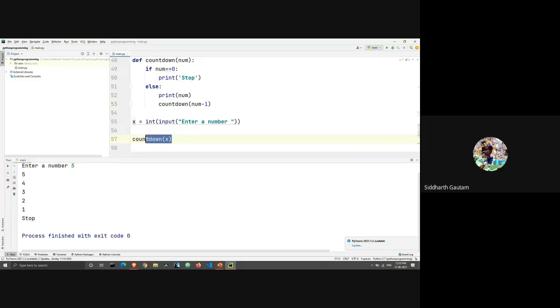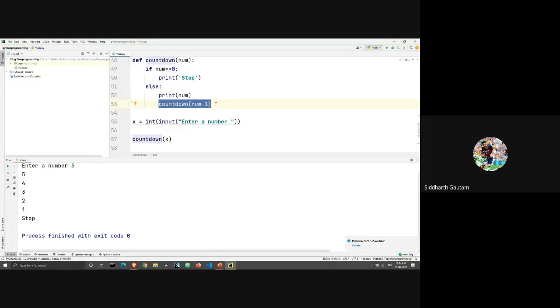So take a look at what's happening here. What's happening in line number 57. We are calling the function countdown, right? We are calling it using this statement. Similarly, using this statement, we're also calling this function. Like the function is calling itself again. That's what's happening here. But we are decreasing the value of its argument. Here we are calling the function using the value of x, and the value of x turns into the value of num. And when we are calling it with the value of num minus 1, that means num minus 1 turns into num.